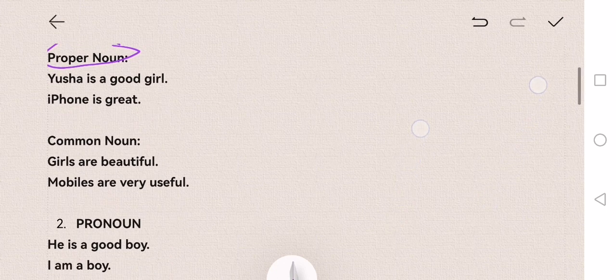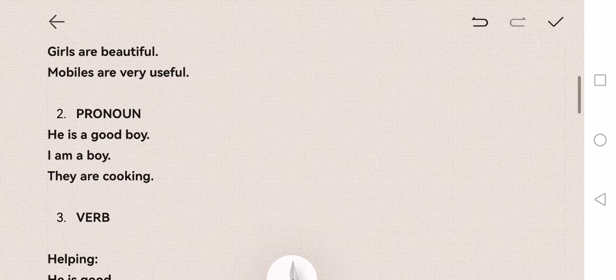Or if you go for common noun, common is for in general. That means for everyone. So if I say girls are beautiful, you don't know which girl is beautiful. I'm talking about everyone. So it is in general. That's why it is a common noun. Or mobiles are very useful. So I'm not telling which mobile phone. I'm just saying all the mobile phones are useful. So if anyone states something like that, mobiles are very useful, that means it's a common noun, or a general thing.